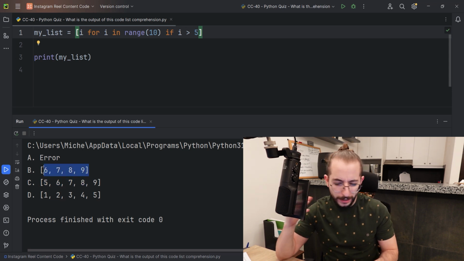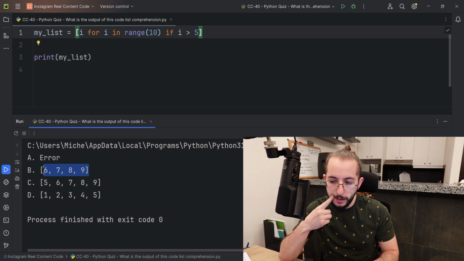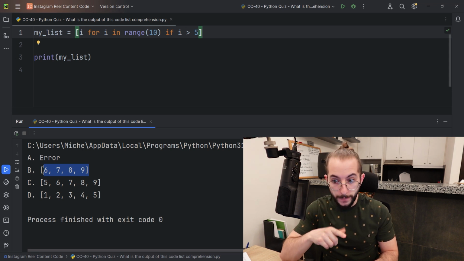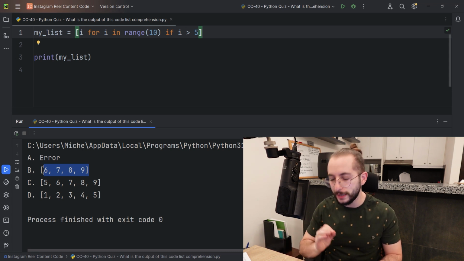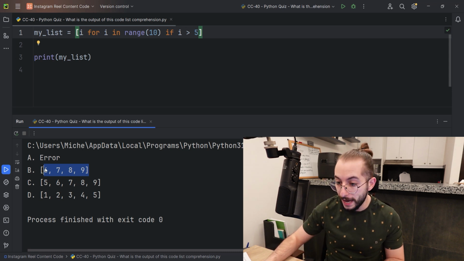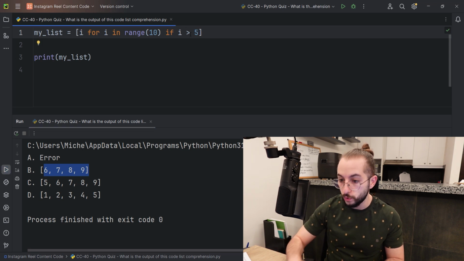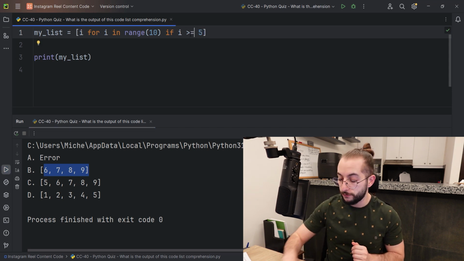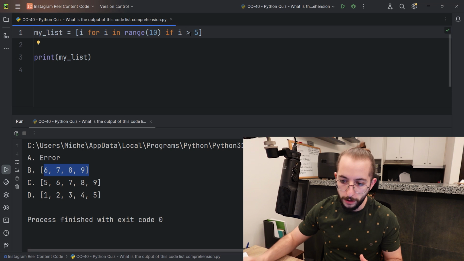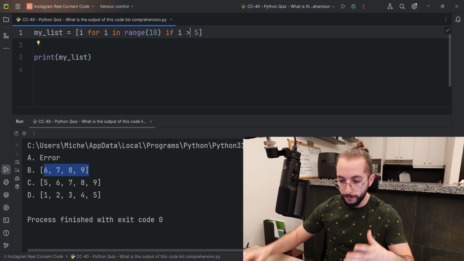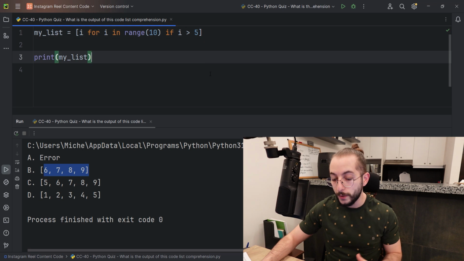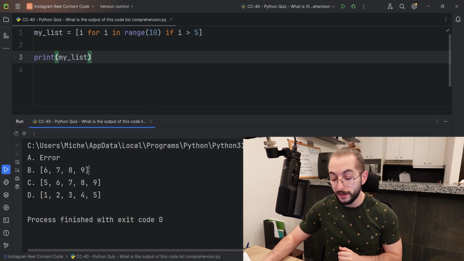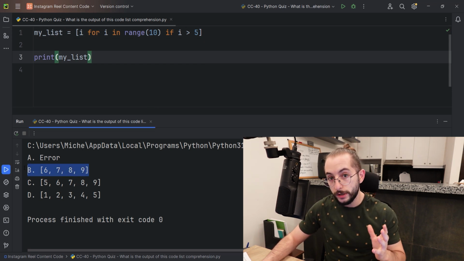And you would think it is 5, but something that's very important: whenever we have a greater than sign, it means it's strictly greater than 5. If we had greater than or equal to, that would be a different question. So i greater than 5, we're filtering out all the numbers that are greater than 5. So it's going to start at 6. So the answer is probably B.